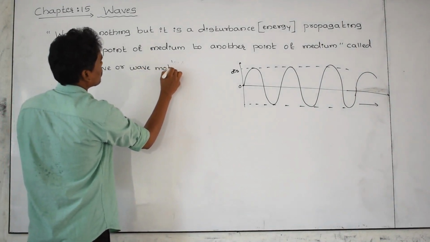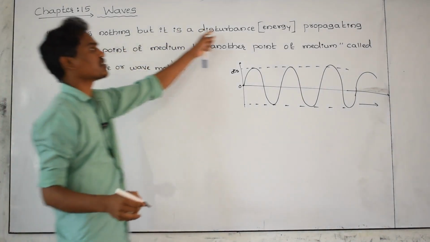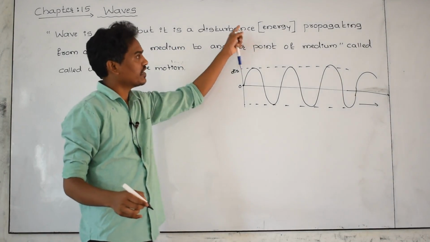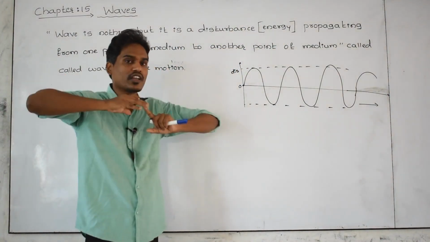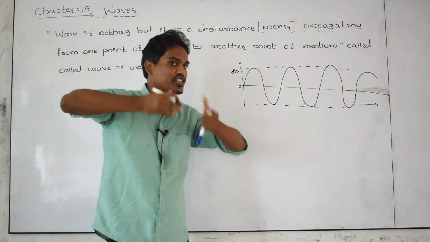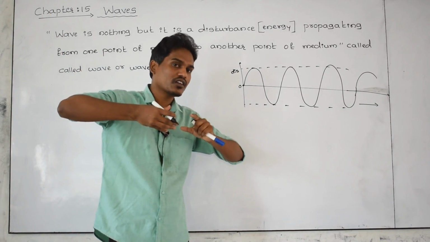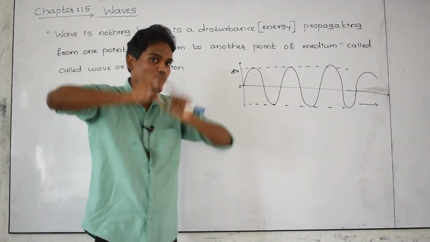Here you should learn what the meaning of this definition is. A wave is nothing but a disturbance. Disturbance in physics we are going to call energy. It means that now I am talking and you are hearing it as a disturbance. I am producing a disturbance. If I am talking, you are hearing that one. What I am talking, you are hearing.